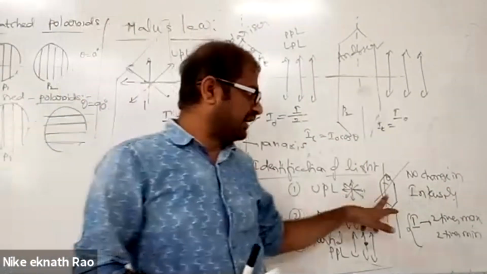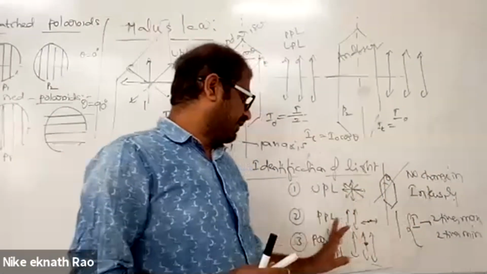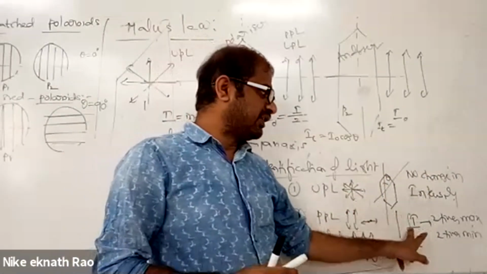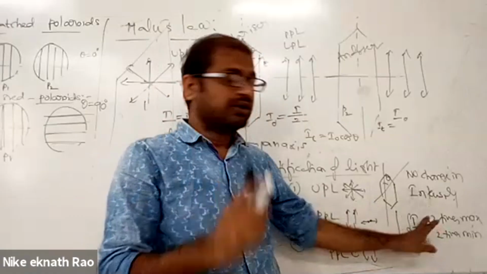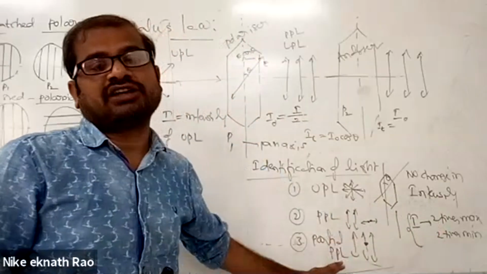So for unpolarized light, there is no change in intensity. For plane polarized light, the intensity becomes maximum and minimum. Maximum is maximum, minimum is 0. But when partially polarized light is incident, no.